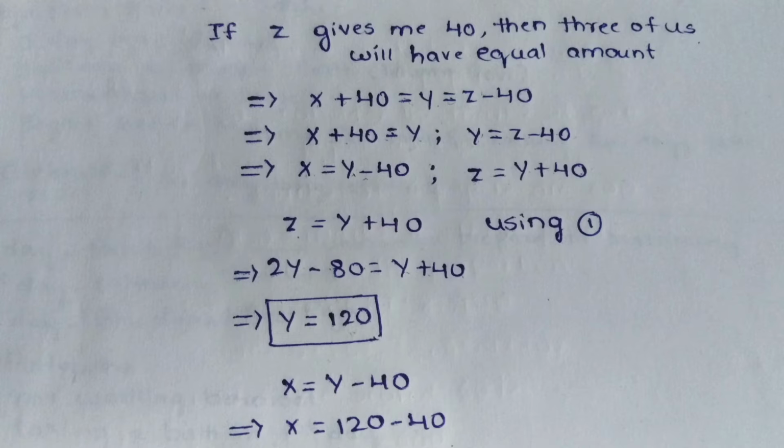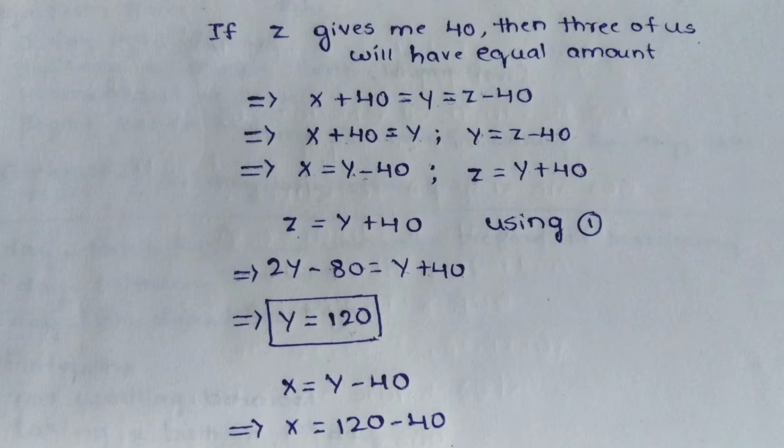Now I am going to use equation 1 in Z is equal to Y plus 40. That is, Z is equal to Y plus 40, and I have the value of Z as 2y minus 80. Now I am going to use that here. 2y minus 80 is equal to Y plus 40. So y is equal to 120. So now I have the value of y.